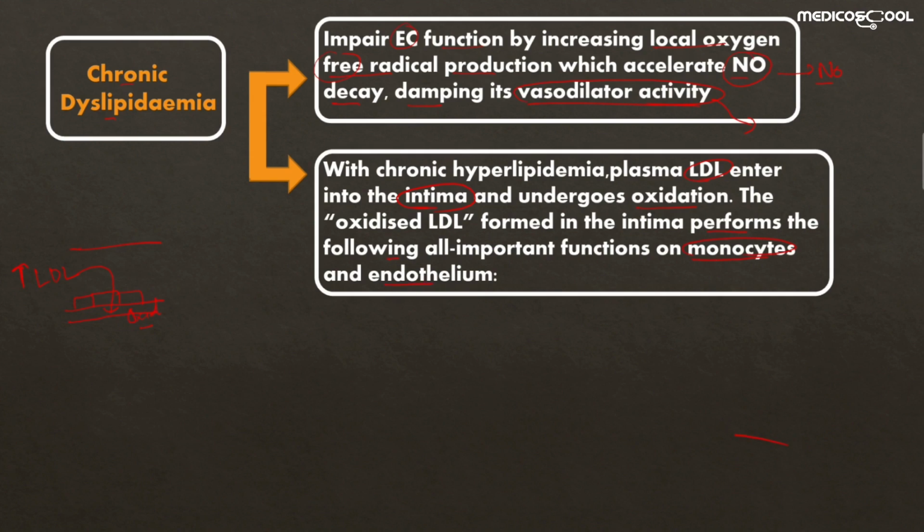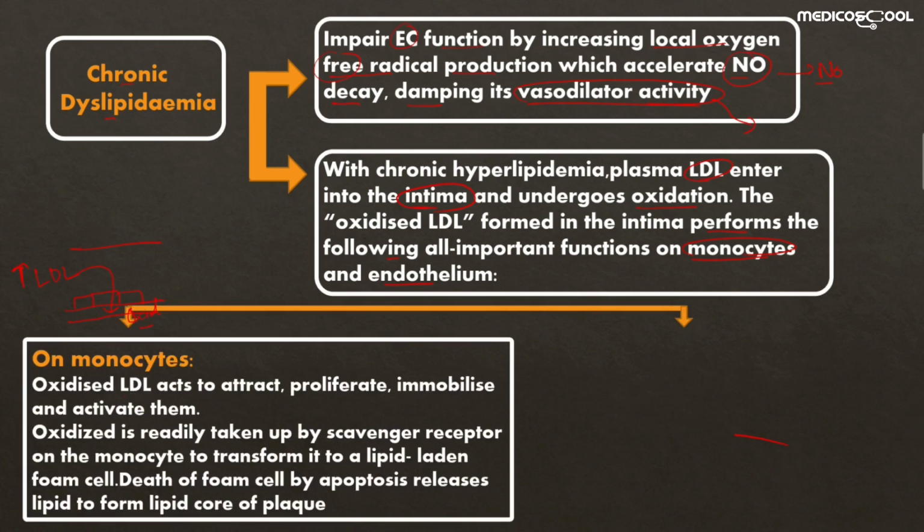First we will discuss the important effects of this oxidized LDL on the monocytes. The oxidized LDL causes the monocytes to proliferate and in turn immobilize these monocytes at the site of injury.